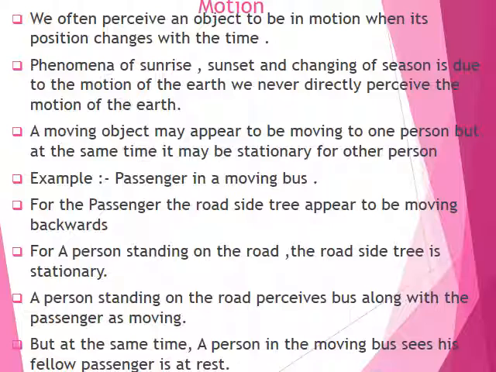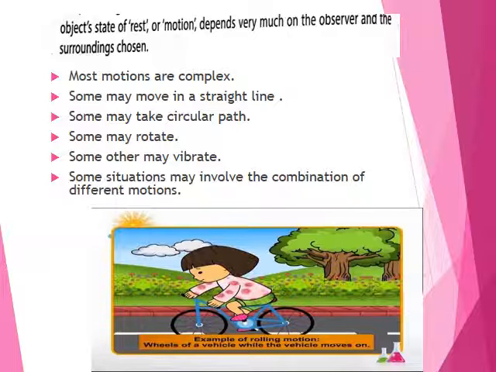So a moving object may appear to be moving to one person, but at the same time it may be stationary or at rest for another person. The state of rest or motion depends very much on the observer and the surroundings chosen. It means that for someone the object is in motion, and at the same time, in the same situation, for another person the object may be at rest.